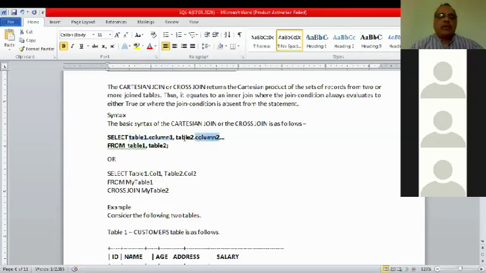Column 2 belongs to table 2, so table 2 dot column 2. Please remember, don't write column dot table. Always write table name dot column name, the column which belongs to the table. From first table, second table.